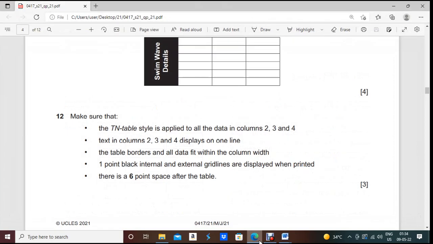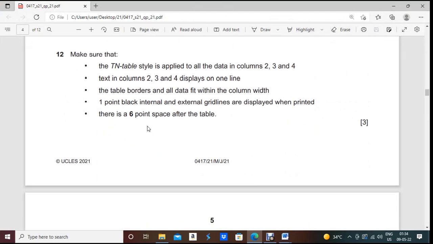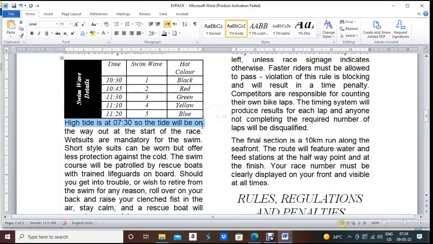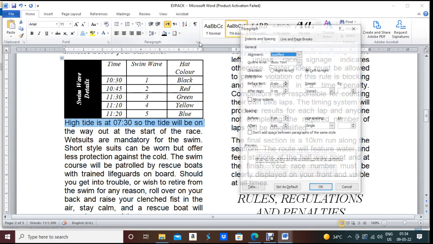Perfect. Now next one, what they are asking: table fit on the column width, 1 point black internal and external grid lines. Done this one. There is a 6 point space after the table. This is a very important part. After the table there is no space, so we cannot block the last row. So I will block the line after the table, then go to Paragraph.